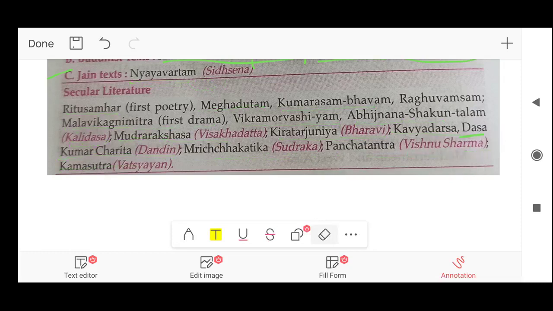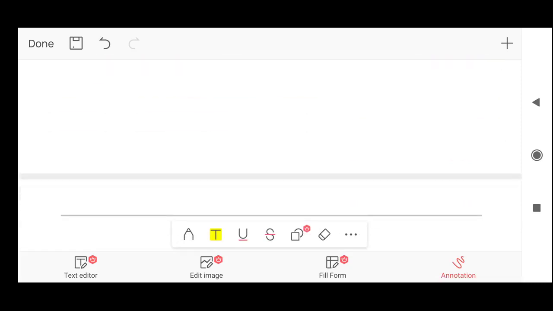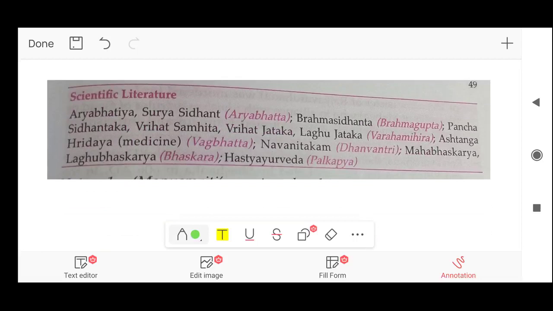Now let's read about scientific literature of Gupta period. So Aryabhattinam Surya Siddhanta was written by Aryabhatta. Brahma Siddhant by Brahmagupta. Panch Siddhanta, Vrihat Samhita, Vrihat Jataka, and Laghu Jataka by Brahmihir. Ashtanga Hardya, Medicine by Vagbhatta. Navantikam by Dhanvantri. Mahavashkarya, Laghu Bhashkarya by Vashkara. Hastayayurdeva by Palkapaya.